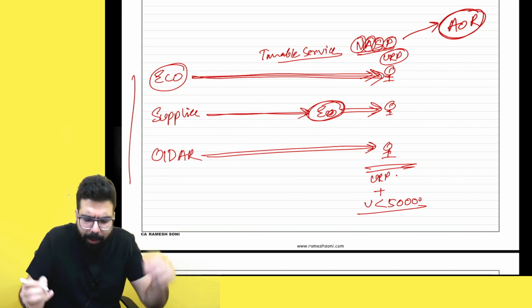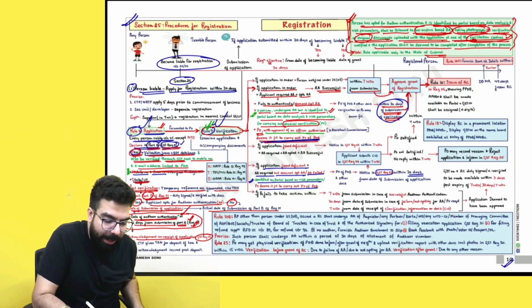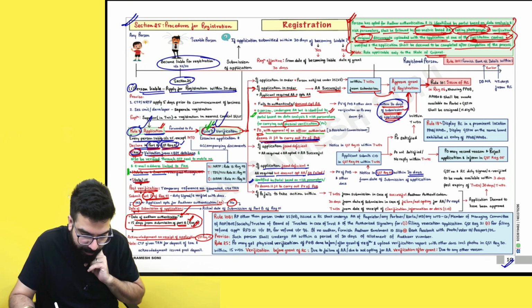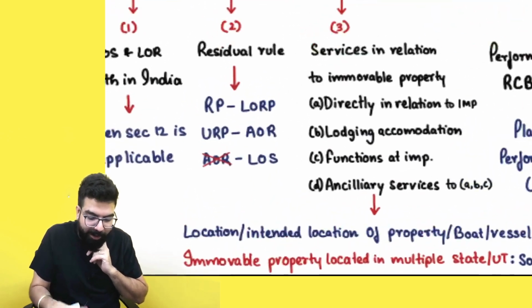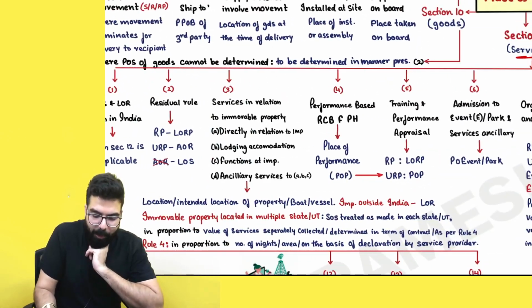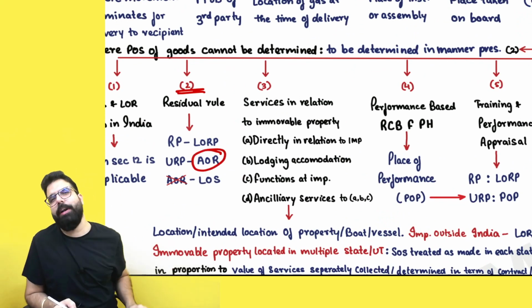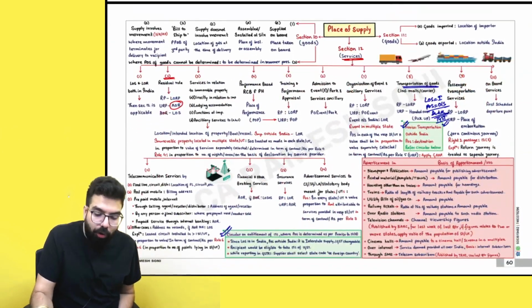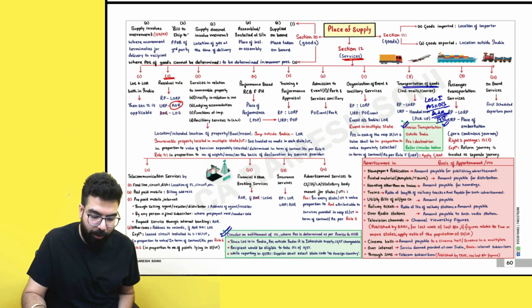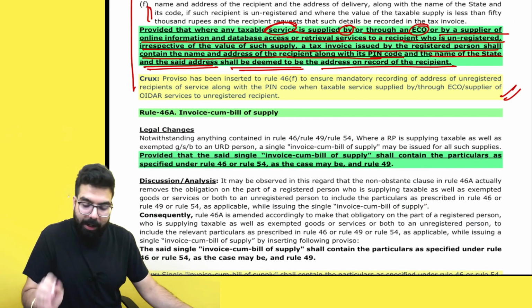Sir, what is the benefit of address on record? Why are they calling it address on record? When you read your place of supply chapter, only for CA final students, listen here. Whenever services are provided, if you want to find out the place of supply, then you need the address on record. Hence they have told that if you are supplying services to an unregistered person, you should mention his name, address, etc., and that address will be taken as the address on record. Okay, sir, point is clear. That's all the amendment, but I like this amendment.